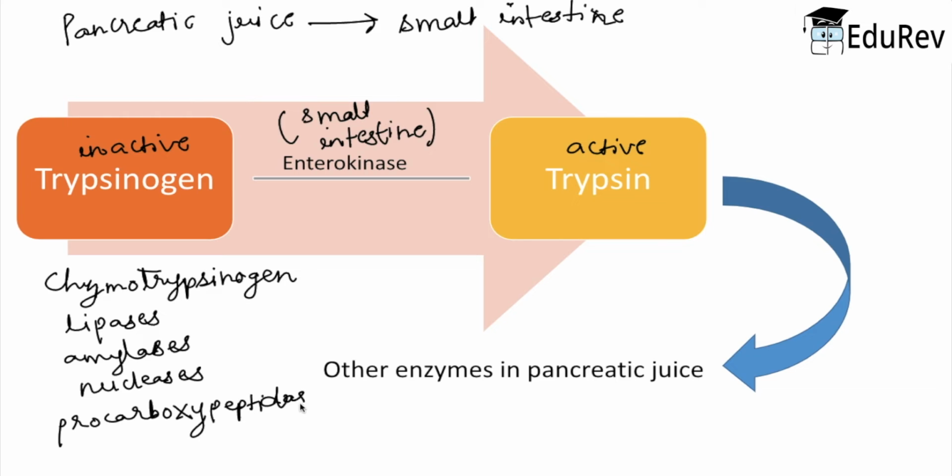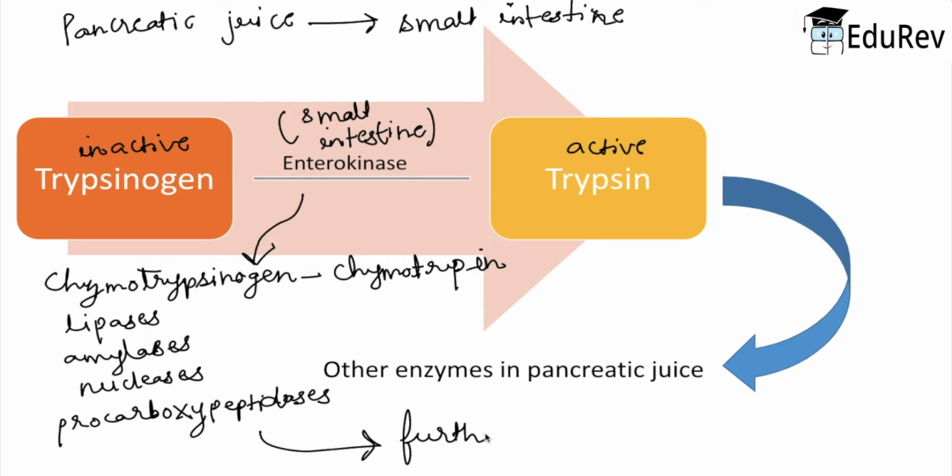Here is one more thing: the enterokinase enzyme present in the small intestine also helps in the activation of chymotrypsinogen into chymotrypsin. Now after all these enzymes get activated, they participate in the further breakdown of molecules.